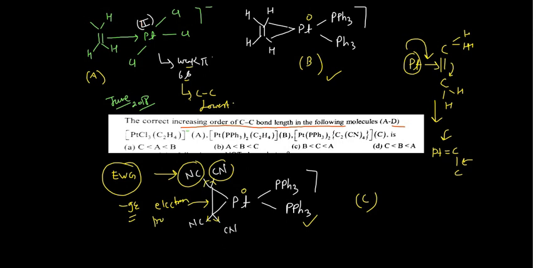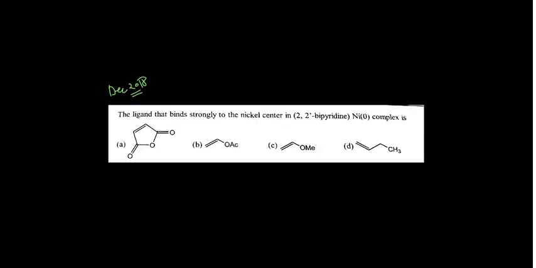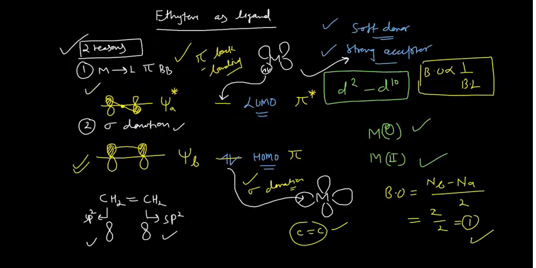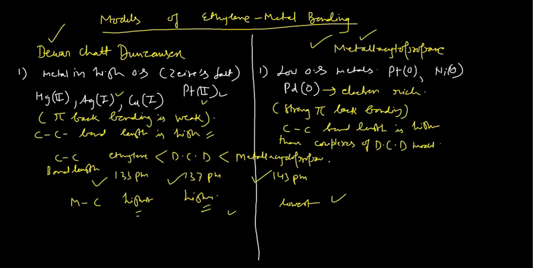Due to this electron withdrawing effect, these cyanides make this alkene electron poor. When it is electron poor, it readily accepts electrons. These electrons will go into the anti-bonding molecular orbital. If I go back and show you, cyanide made this alkene electron poor, and the electron donation would occur into the LUMO, and LUMO is the anti-bonding interaction, so due to this anti-bonding interaction, bond length will increase.